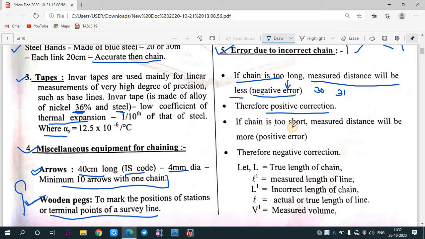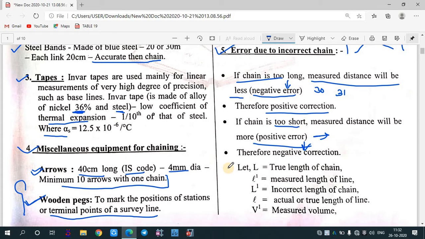In case of a too short chain, the measured distance will be more. So the error is positive, and the correction will be the opposite, that is negative. This is very important. You need to remember this, because most of the time students get confused about when to use positive correction and when to use negative correction. If the chain is too long, the error will be negative and you will apply positive correction. In case of too short, positive error and negative correction.